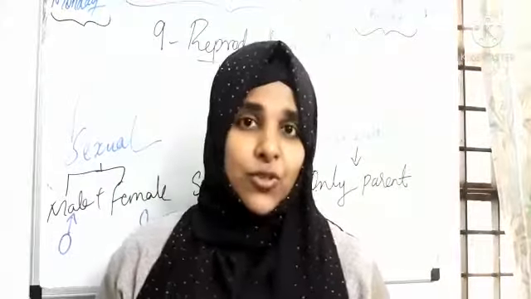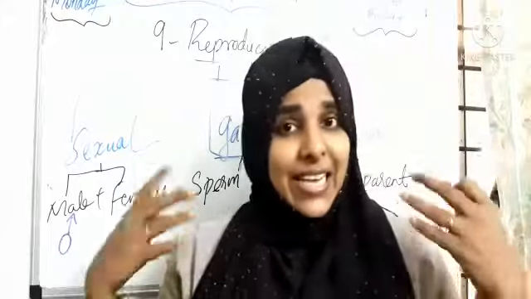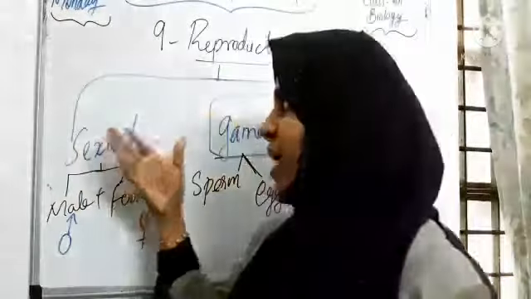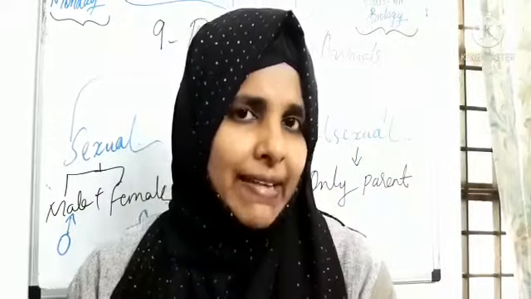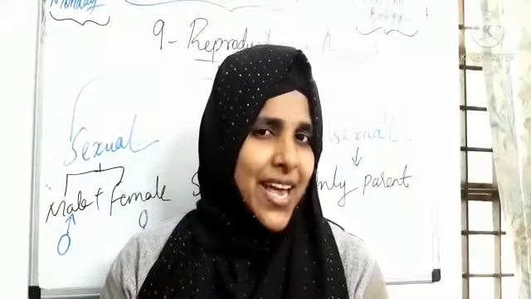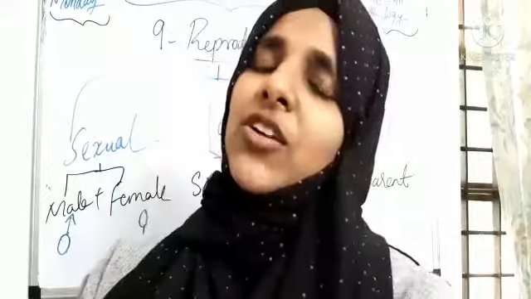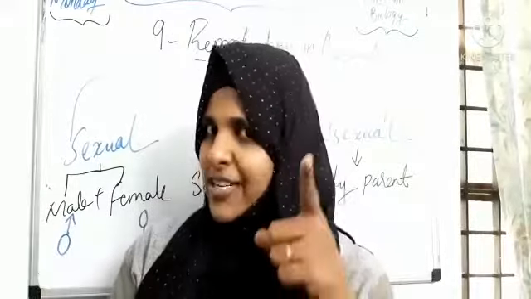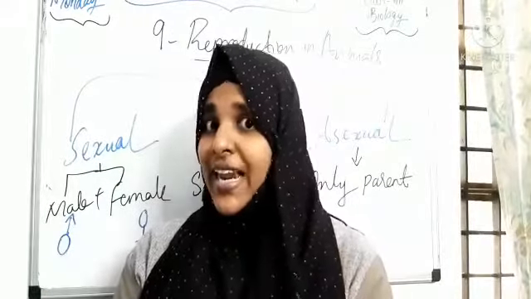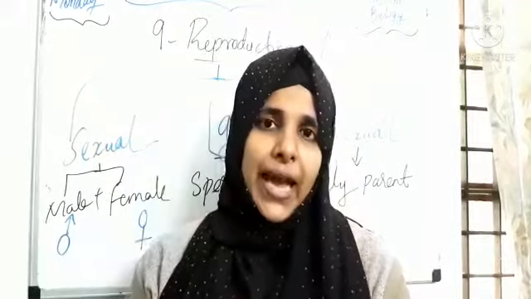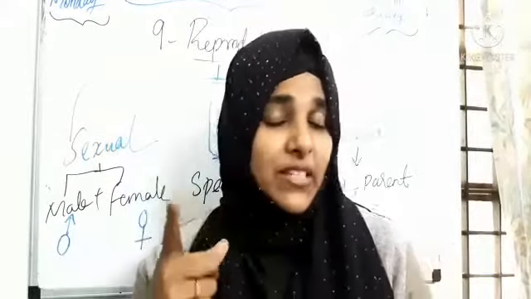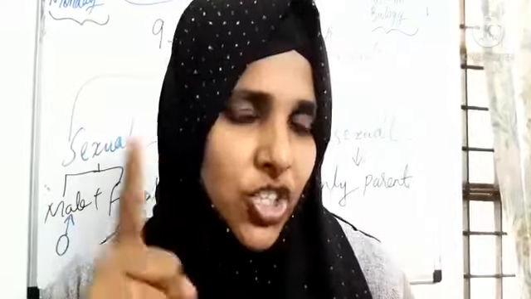Everyone should memorize one thing. Like plants, animals also have reproduction. In plants, do you remember the reproductive parts? What are they? That is stamen and pistil. Okay, very good. Stamen and pistil. And do you remember the parts of those? Okay, let's check today the parts of the stamen and pistil. And in our next class we will discuss plant reproduction also.